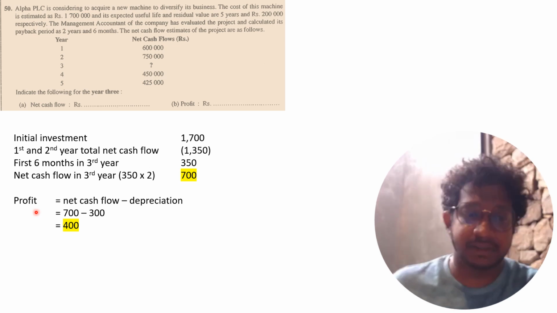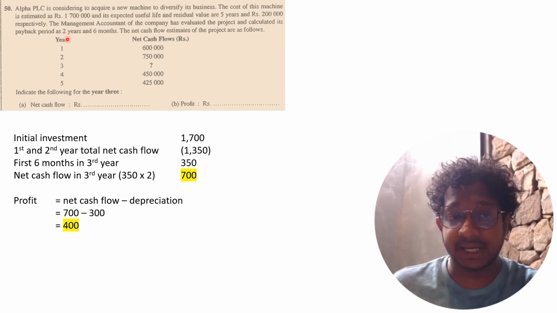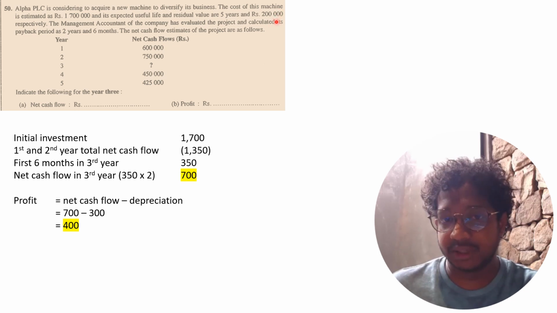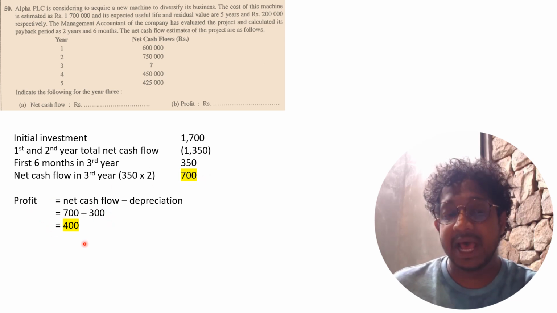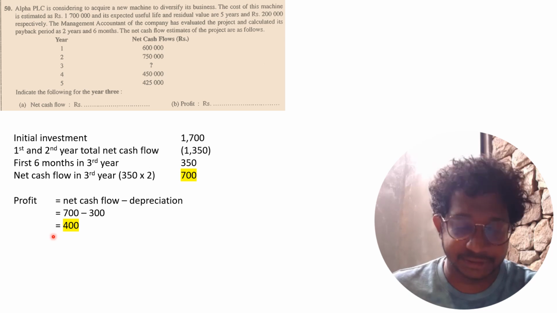So how to find the depreciation? Cost minus residual value divided by 5. So here cost is 1700 and residual value 200, divided by 5. Your depreciation is 300. So you can find out the profit in the third year. The net cash flow of the third year we found is 700, and the depreciation is 300, so your profit is 400.